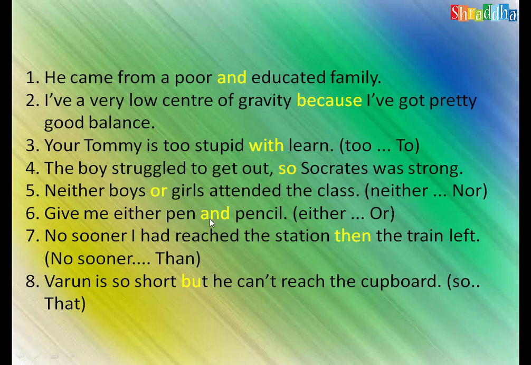Give me either pen and pencil. 'And' is also not correct. Why? Because 'either' is there. Give me either pen or pencil. 'Either' always takes 'or', not 'and' or 'because' or 'so'. So 'or' is the correct conjunction. Give me either pen or pencil.